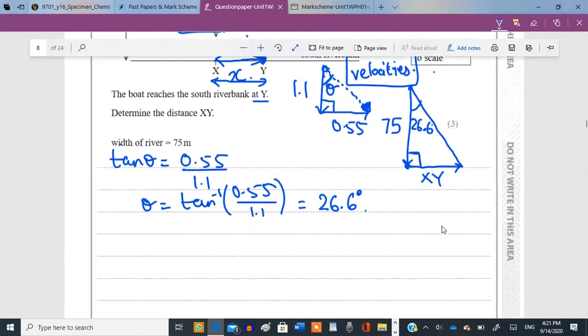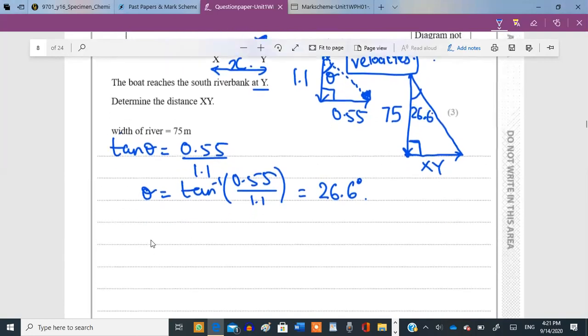Again, use tan of this angle. So tan of 26.6 will give you what? Is it equal to 75 upon xy or the other way around? Oh, the opposite. Yeah, it's xy upon 75.